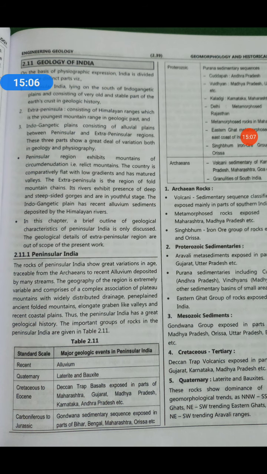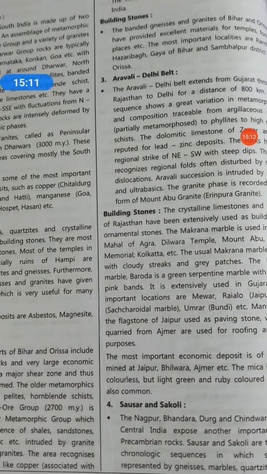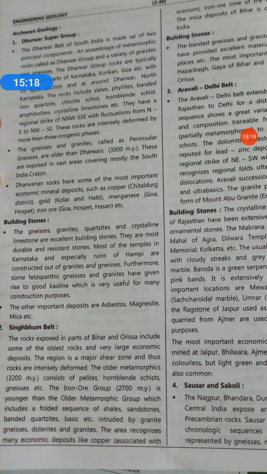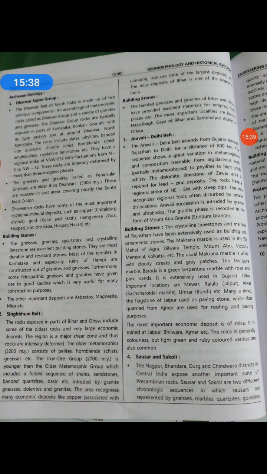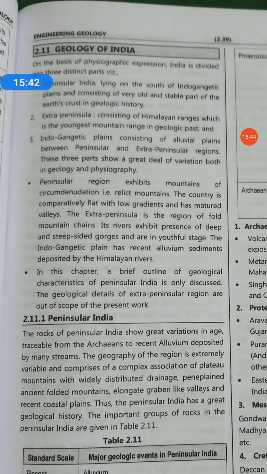Okay, that's the first one. Now the second is the Indo-Gangetic Plain. Archean building stone comes under this only. So Archean geology means... so this is all about peninsular India. You can take a screenshot. So about peninsular India, I have told you.